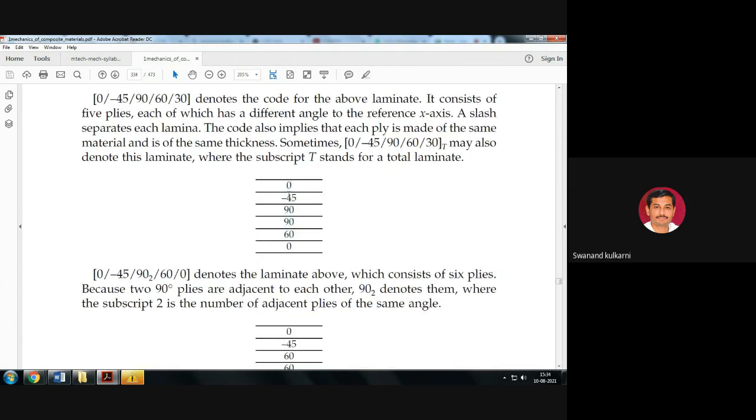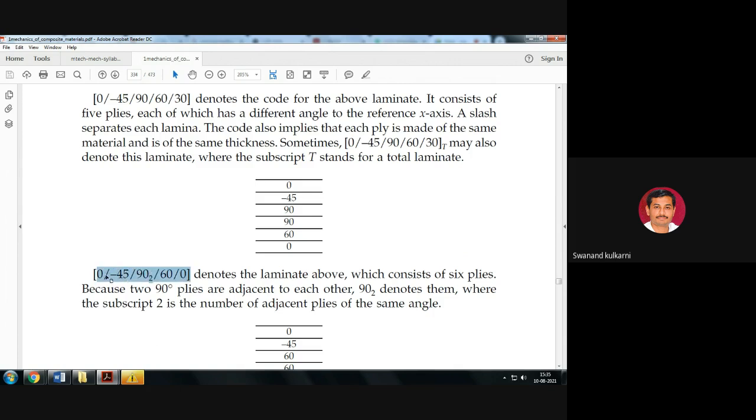In this second example, we are considering 0, minus 45, 90, 90, 60, and once again 0. In order to represent this kind of stacking sequence, how can we represent it? 0 slash minus 45 slash 90. By putting these two 90s together, we refer to this as 90 to the base 2. Is it okay? So how is this represented? See here: 0 slash minus 45 slash 90 subscript 2 slash 60 slash 0.